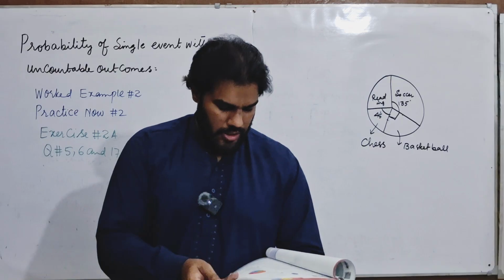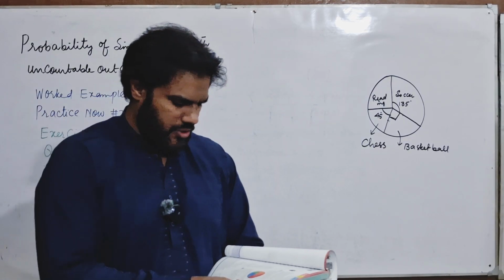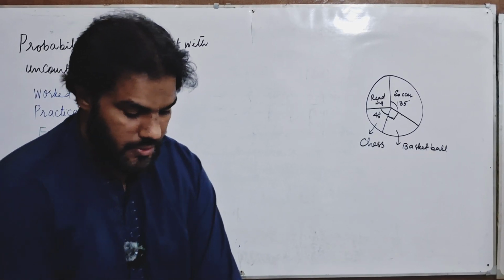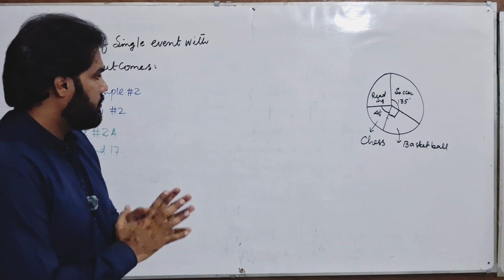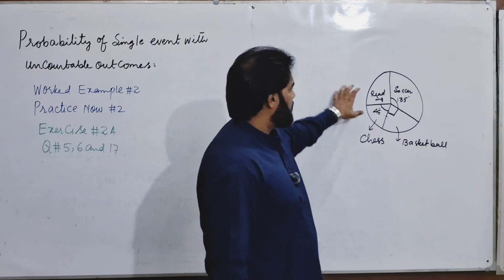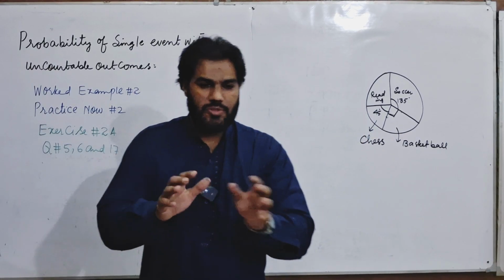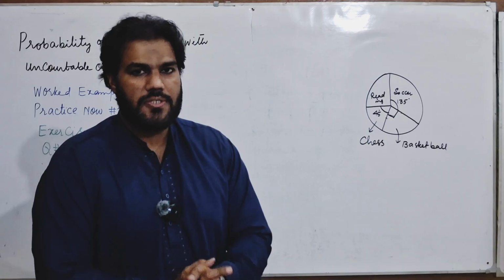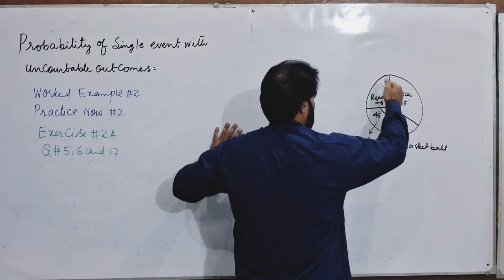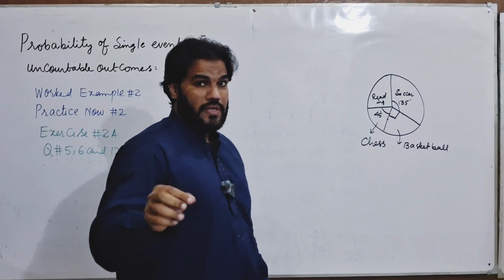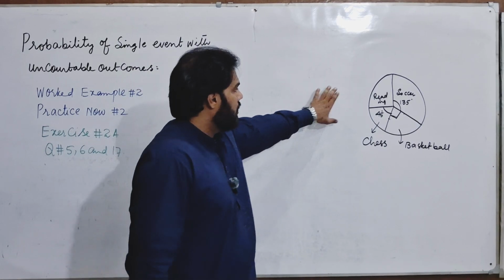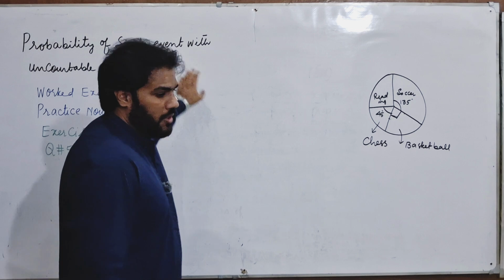You are asked, a student is selected at random. Find the probability that the student prefers soccer. You can observe that in this question, the possible outcomes are uncountable because we have proportional areas, some sectors that represent the preference of students. Now, this sector that represents, suppose, reading has infinitely many points that cannot be counted. That's why this problem is related to this topic.